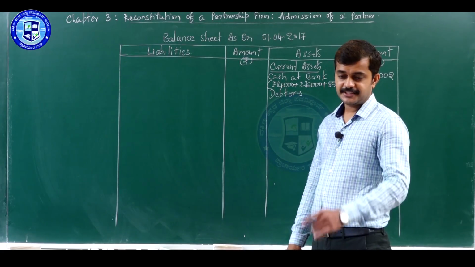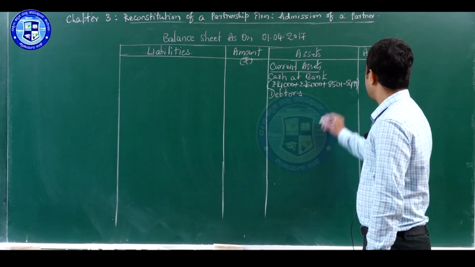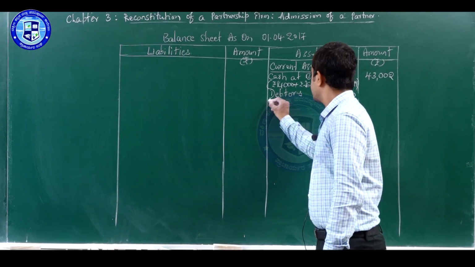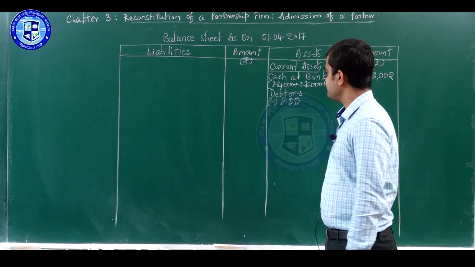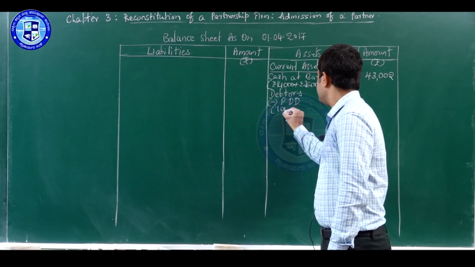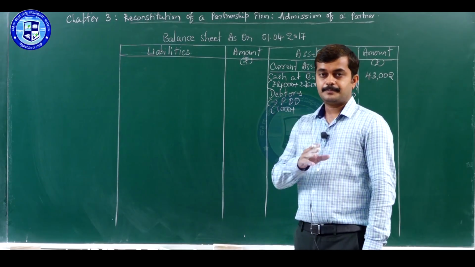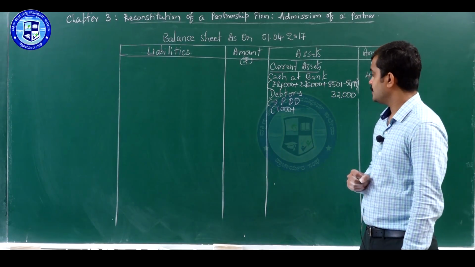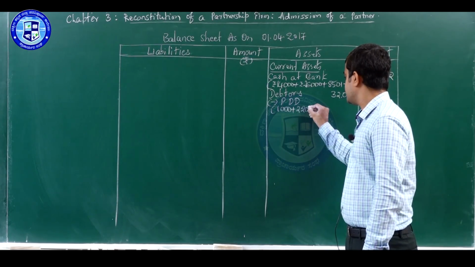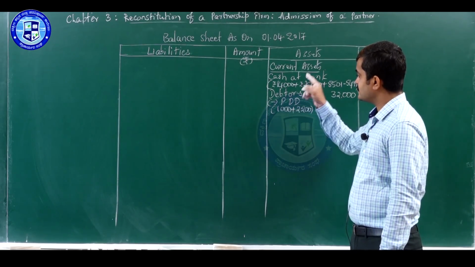Next, we will write debtors. Regarding sundry debtors, we have an adjustment in respect of provision. Debtors given in the balance sheet are 32,000. Deduct provision for doubtful debts. Given in the balance sheet, we have 1,000 provision, and when we prepared the revaluation account, we added some provision, worth 2,200, in order to make provision for doubtful debts at 10% on debtors.